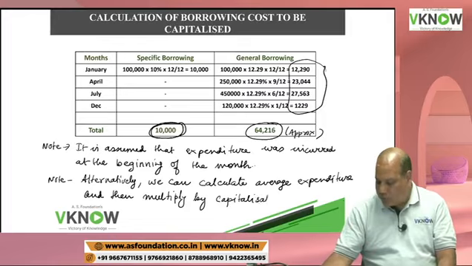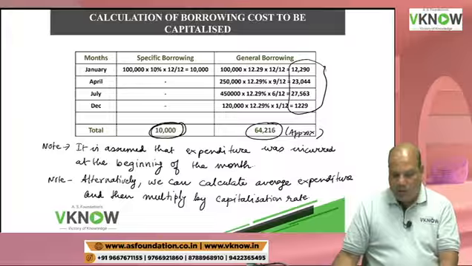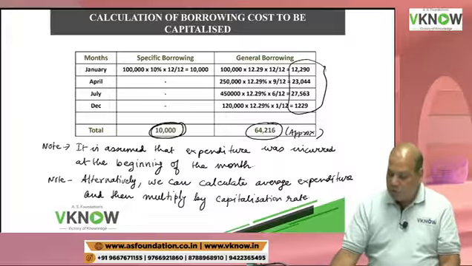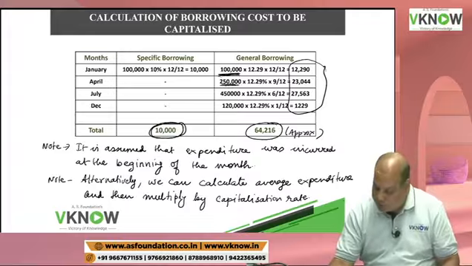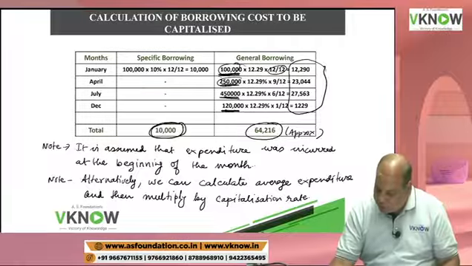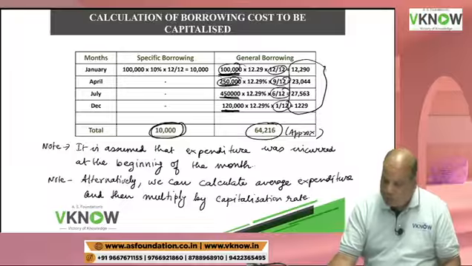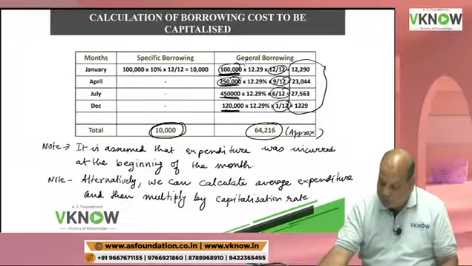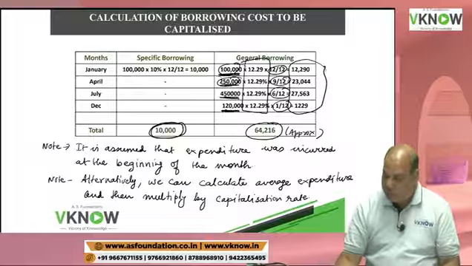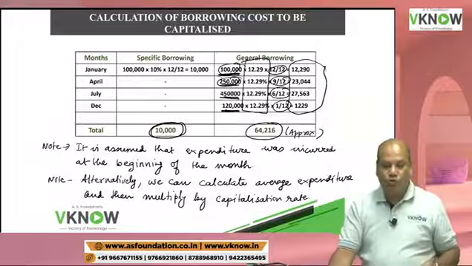So there are two ways you can do it. Either first you get the average expenditure, all this expenditure first you multiply by respective months: 1 lakh into 12 by 12, 2,50,000 into 9 by 12. So you get average expenditure and then multiply by this common number 12.29. Whichever suits you, you can do it.